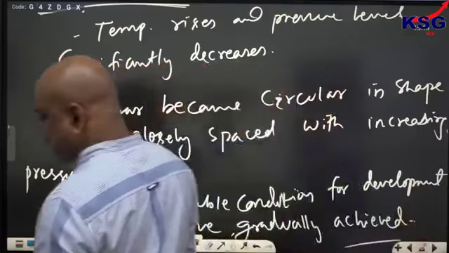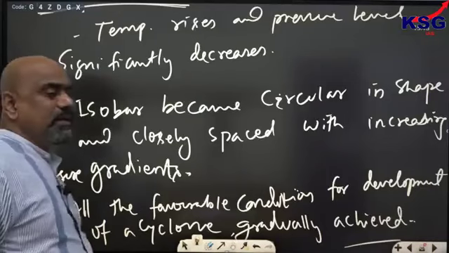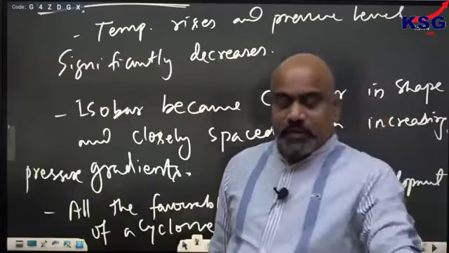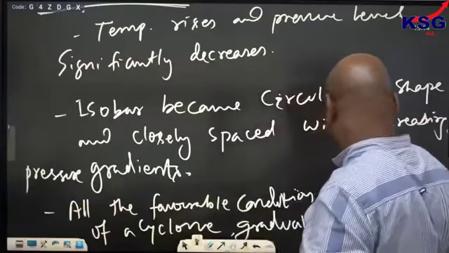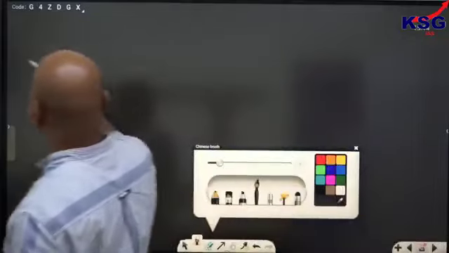For the development of a cyclone, all the necessary conditions required will be gradually achieved here. Then the second is the developing phase. That was your first phase. Let us come to the second phase.